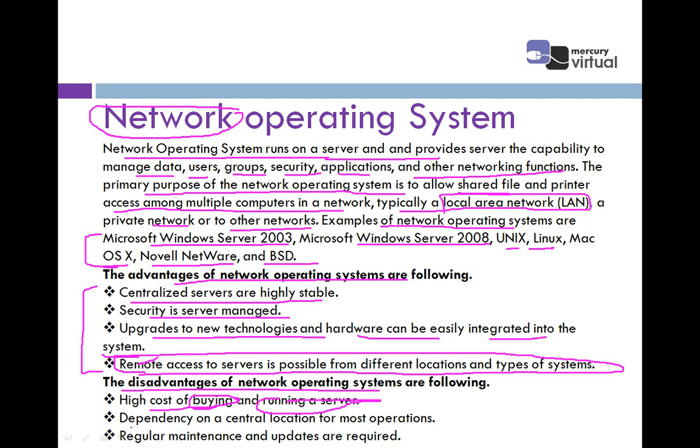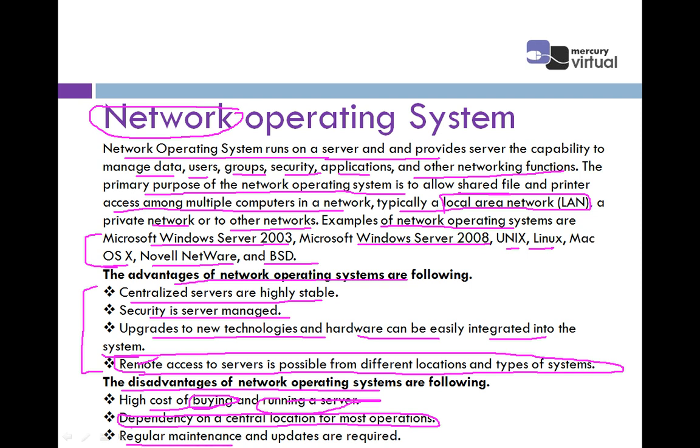Then another point says dependency on a central location for most operations. If I'm using the system, you are fully dependent on my system. If my system hangs, if there are some technical issues, then you are sitting idle. So dependency is the main limitation of the network operating system, right?